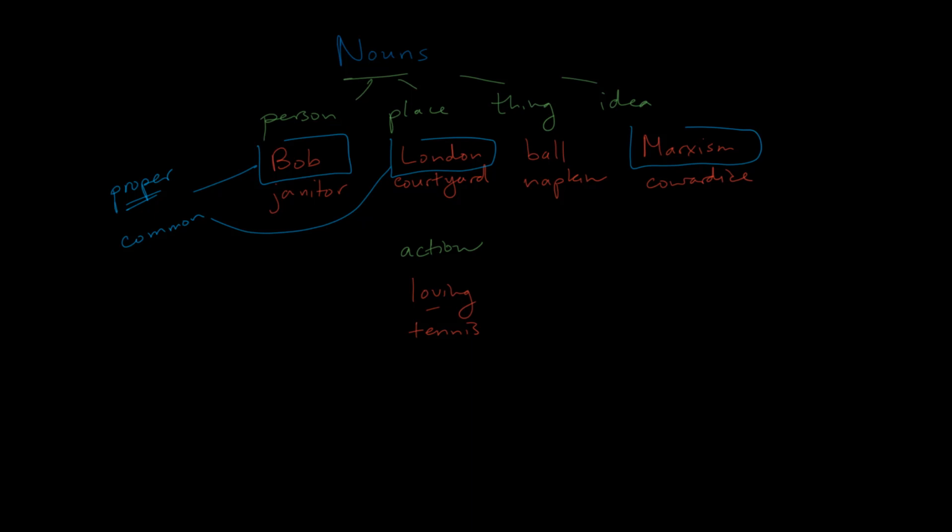Another distinction that we can add here is between singular nouns and plural nouns, right? And in English, most of the time, we just add an S to the end of a word to make the plural. So we could say napkins or balls or something like that. There are obviously some nouns that don't quite function this way. If you think, for instance, of goose, goose in the plural becomes geese. So that one is a little bit different, and there are many other exceptions as well.